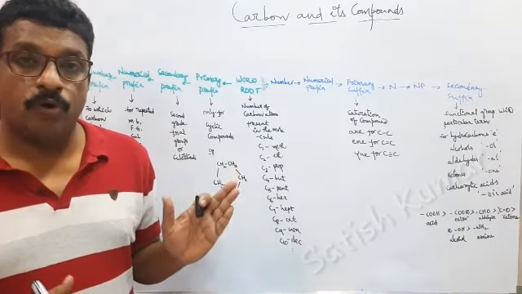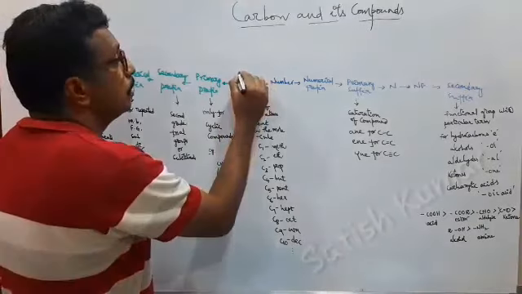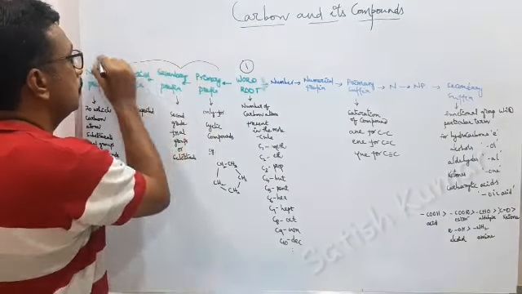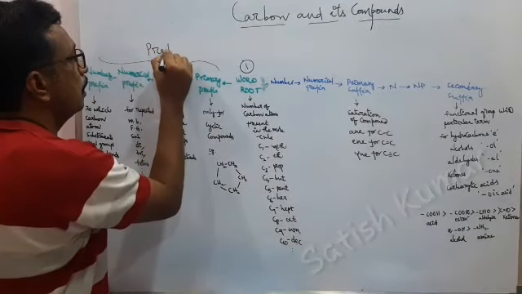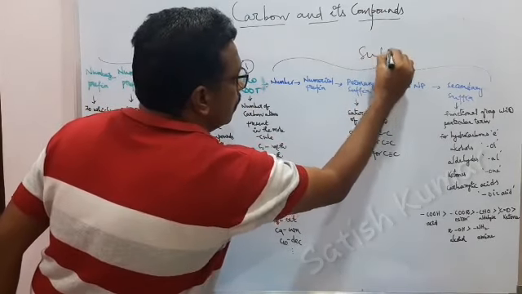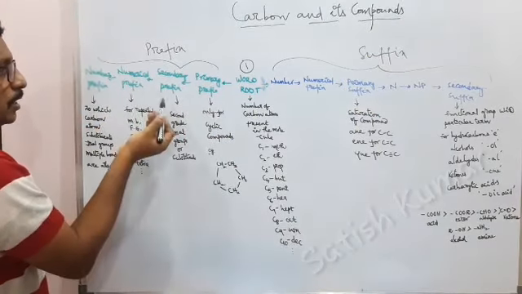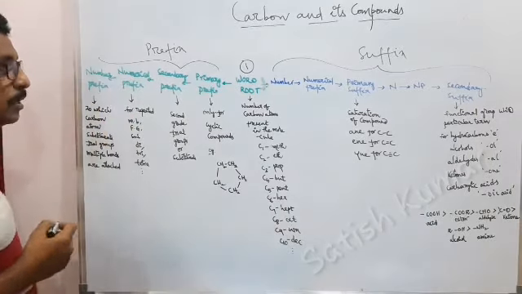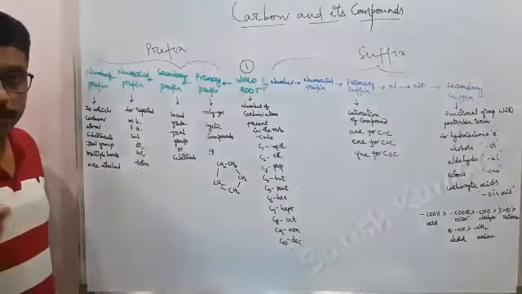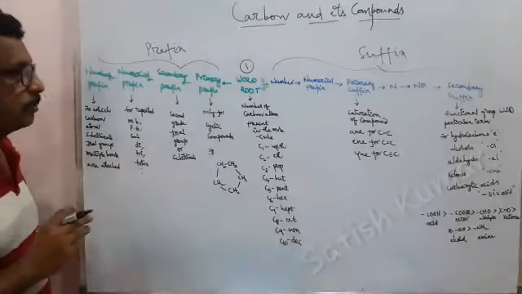The IUPAC name of organic compounds mainly contains three parts. One is very important, which is called the word root, the second one is the prefix, and the third one is the suffix. In prefix you have again four parts: primary prefix, secondary prefix, numerical prefix, and number prefix. This number prefix gives the information to which carbon atom substituents or functional groups or multiple bonds are attached. I will explain each and everything in examples.